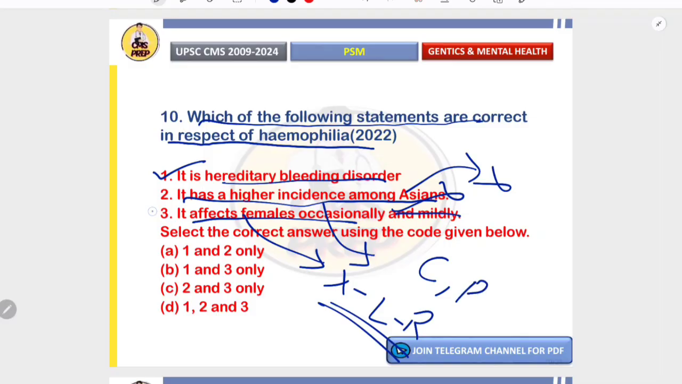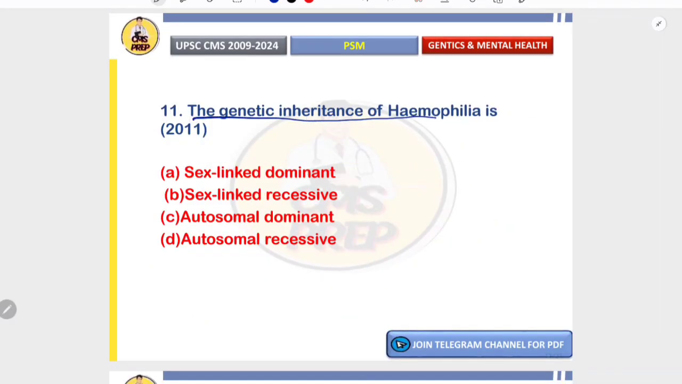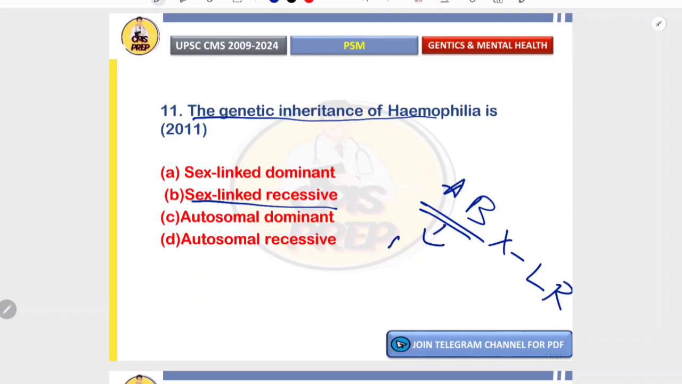So the correct option is 1 and 3, that is B. The genetic inheritance of hemophilia is, correct answer is sex-linked recessive. Hemophilia A and B, these both are X-linked recessive disorders. They affect males and females are usually carriers. It rarely affects females and females are generally the carriers. Therefore the correct option is sex-linked recessive.